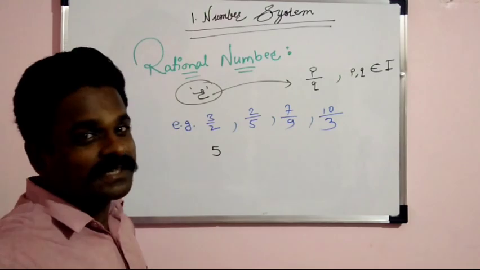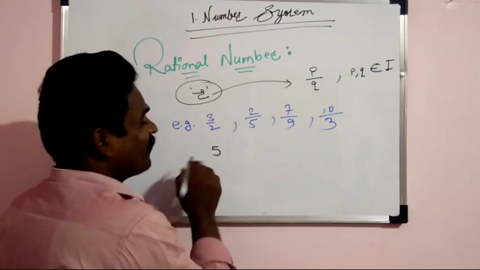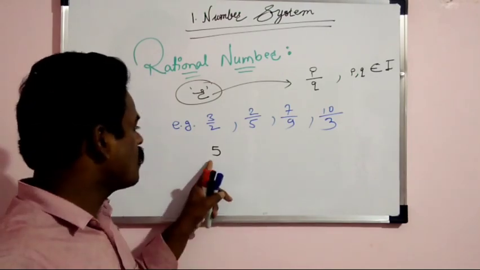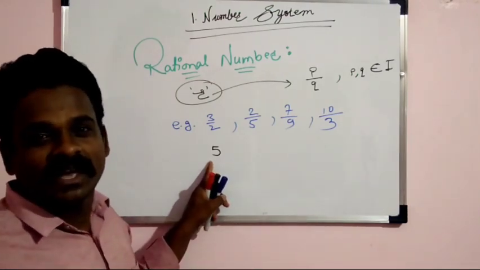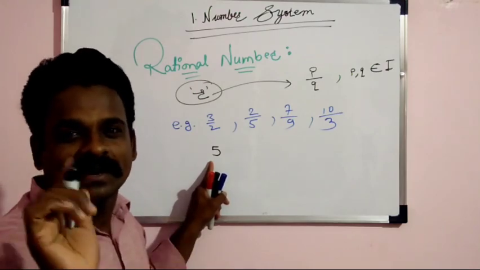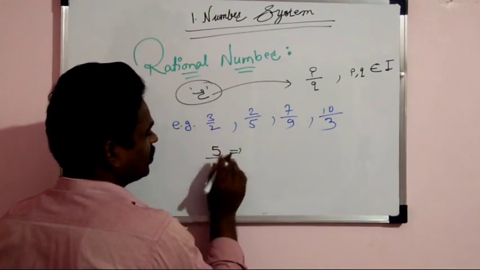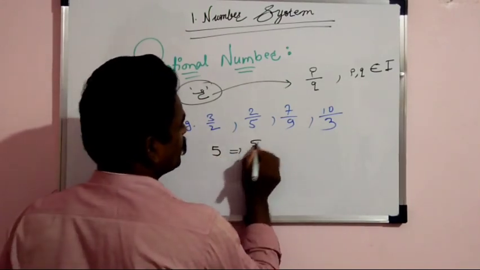But friends, as we know, if any number doesn't have a denominator, then we give it a denominator of 1. So this 5 can be written in this form, 5 by 1.